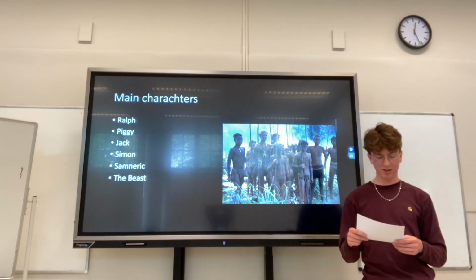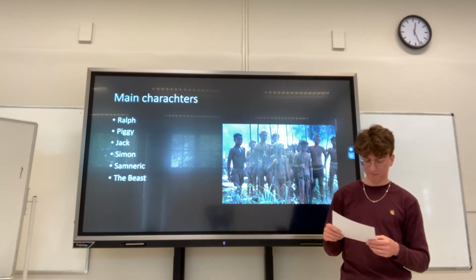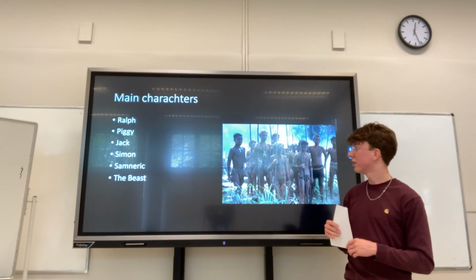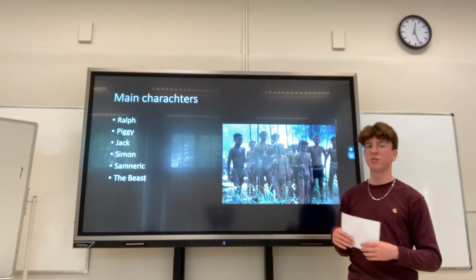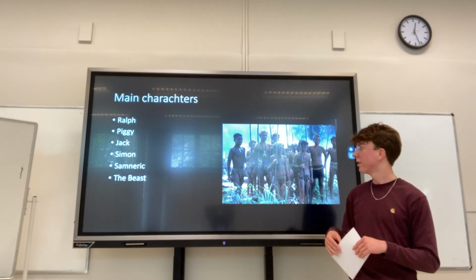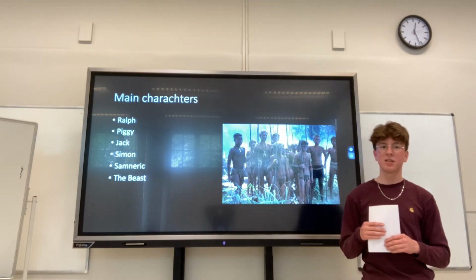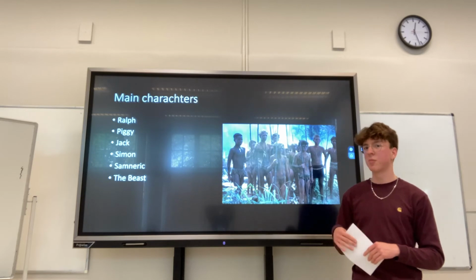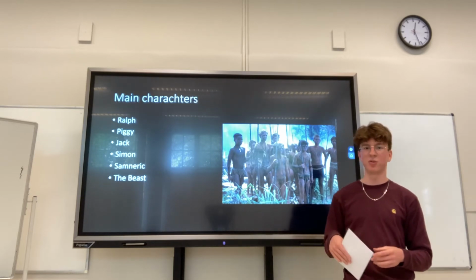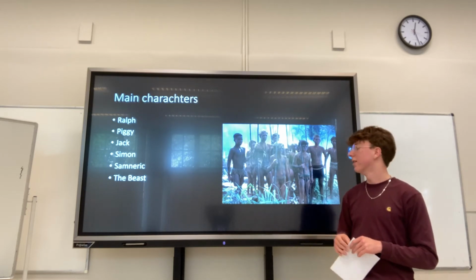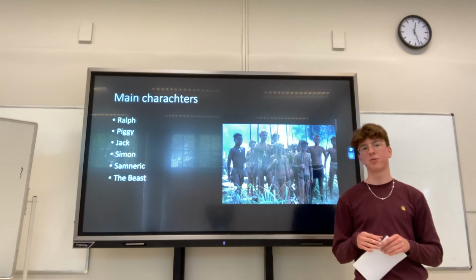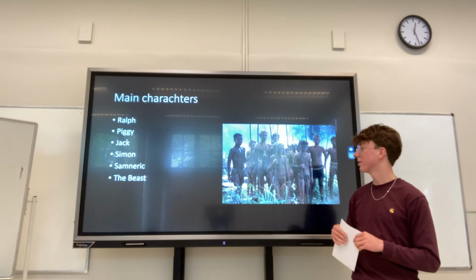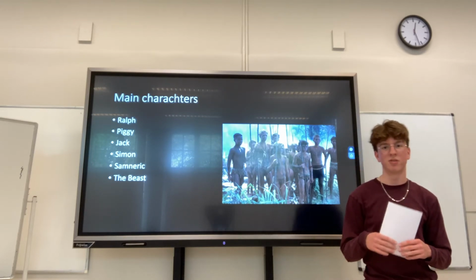Samneric are twins. They are also loyal to Ralph, but when Piggy gets killed, they don't know who to follow or what to do anymore. And the Beast is not a real thing, but it has a huge influence on the boys on the island. Especially Jack uses the Beast as a tool to turn everyone against Ralph and a motive to kill Ralph.